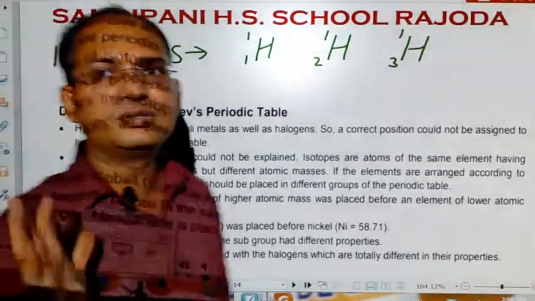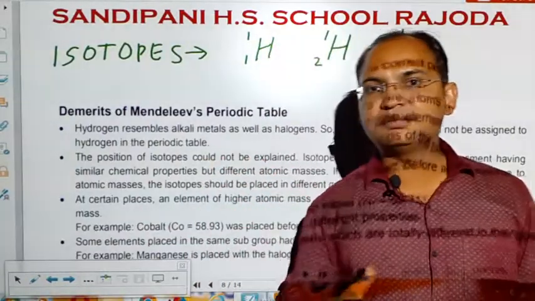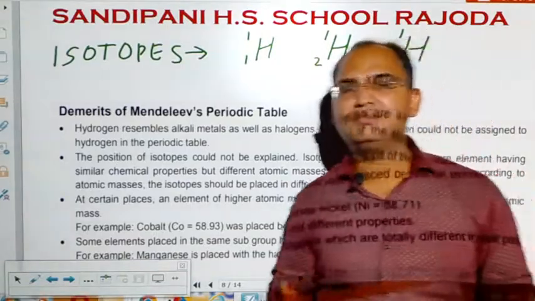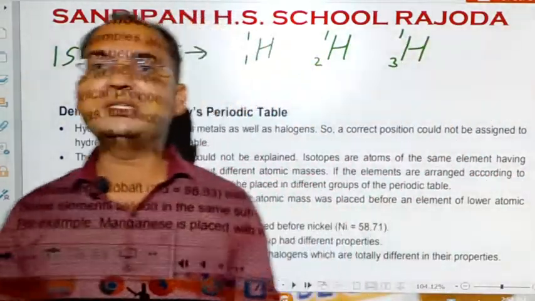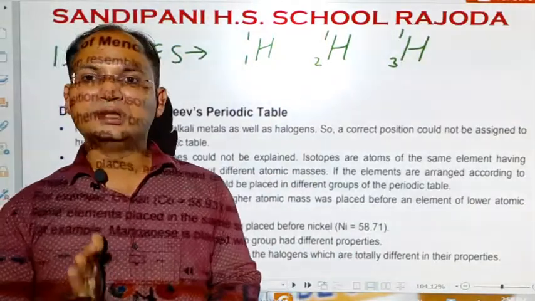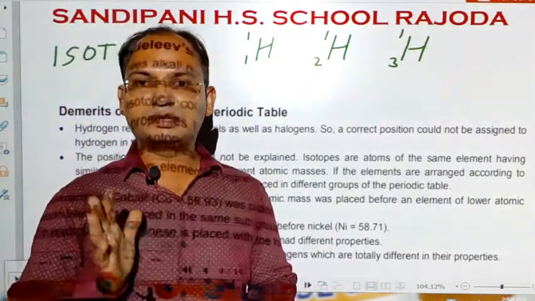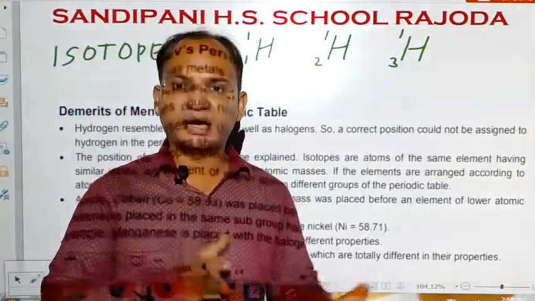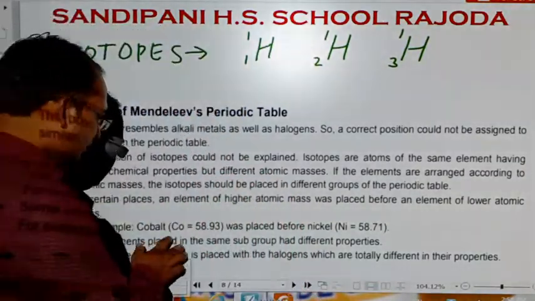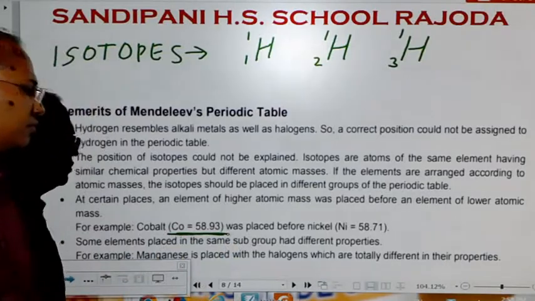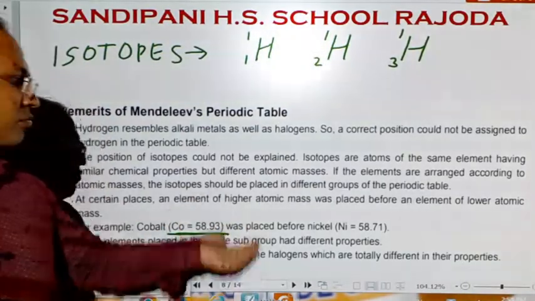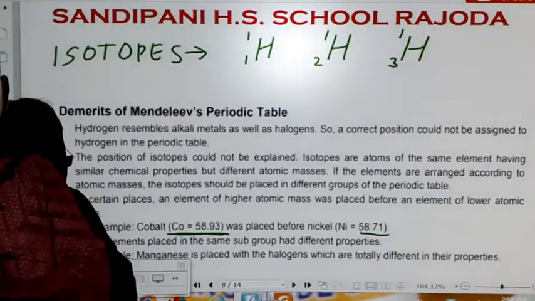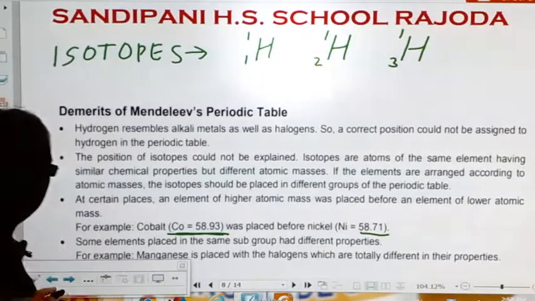Next is that, students, Mendeleev arranged the elements in increasing order of their atomic masses. But sometimes, due to the similarity or dissimilarity in properties, Mendeleev had to put elements having more atomic mass before elements having less atomic mass. For example, here cobalt, having atomic mass 58.93, was placed before nickel, having atomic mass 58.71. So this was also a drawback of the Mendeleev table.